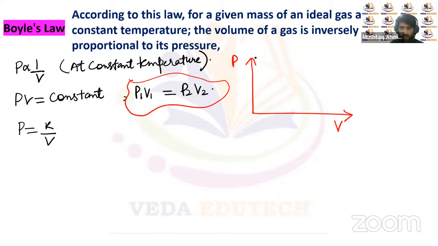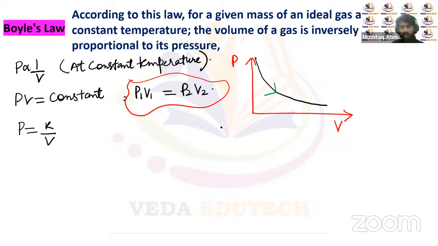So the behavior of this graph will be like this. It will be a hyperbolic behavior, it will be a hyperbola. It will be a hyperbolic graph between the pressure and the volume. So this is how the pressure versus volume graph will be for the ideal gas, or we can say for Boyle's law at constant temperature.